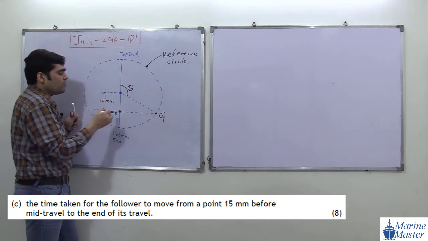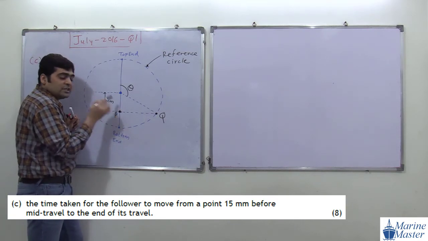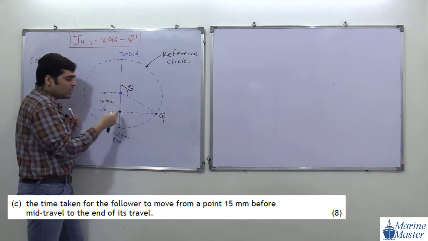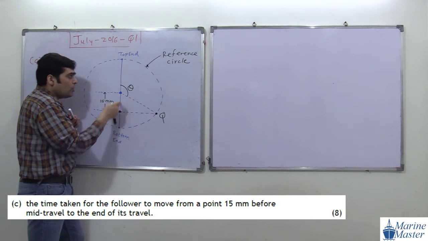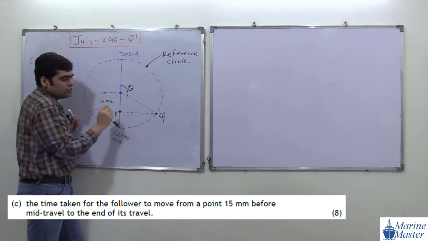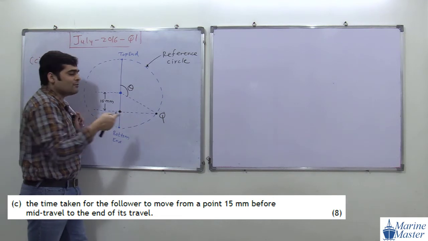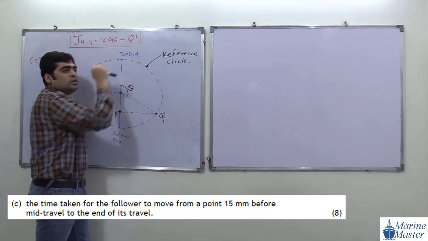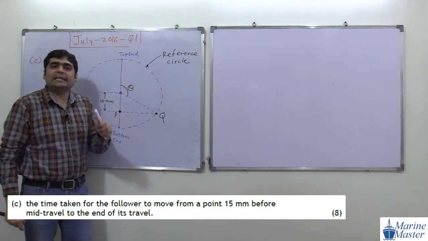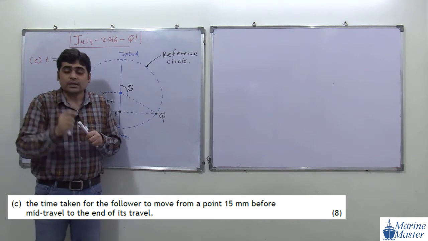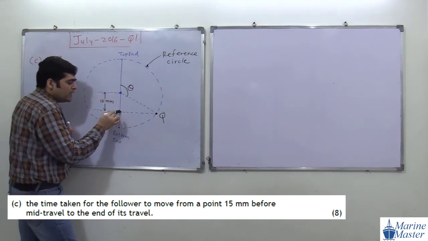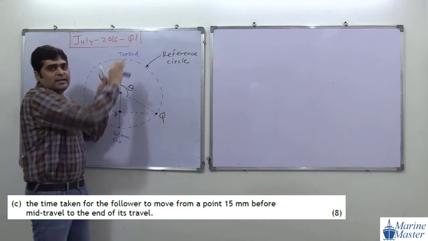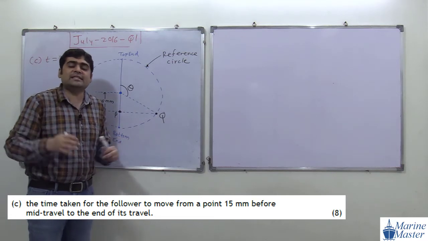Whatever the time required by the follower when it is going from point P to the top end, or whatever the time required by point P going from this point to this point, from top end position to the end position, the same time is required by the point Q when it is going from this location to this location. How much angle is covered here? Angle theta is covered with respect to the center. So whatever the time required for this point P when going from this point to this point, the same time is required by the point Q, because they are moving together. They replicate each other. We studied these things in the theory of this chapter.